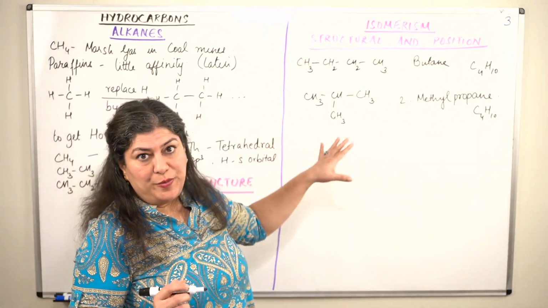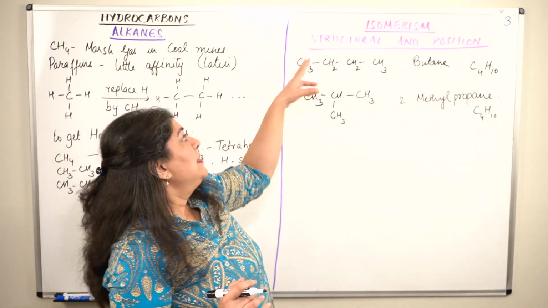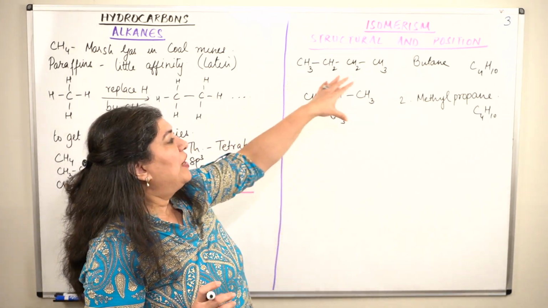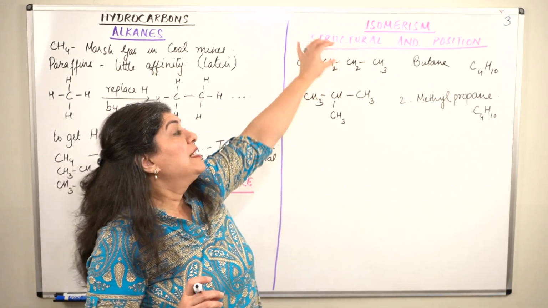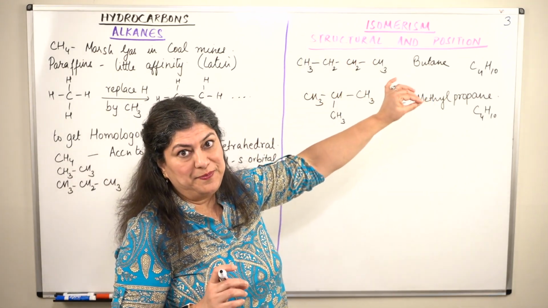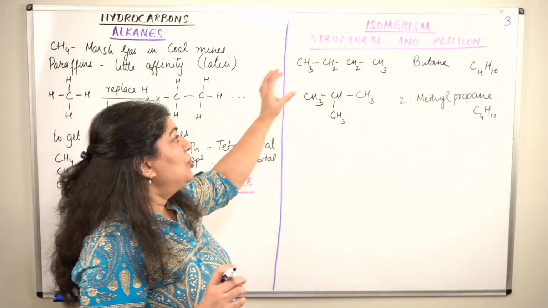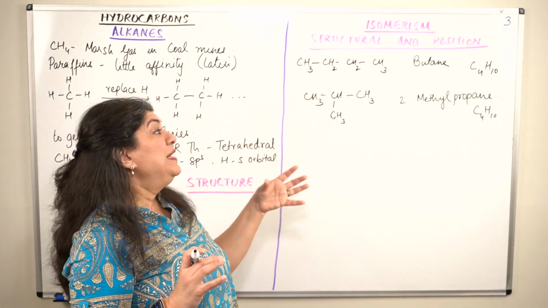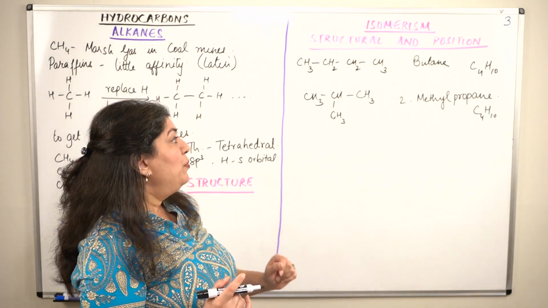So we see isomerism in alkanes, and we have noticed that when the molecular formula is the same and the structures are different, we call it structural isomerism, right? Now in the case of alkanes, we see position isomerism. How position?